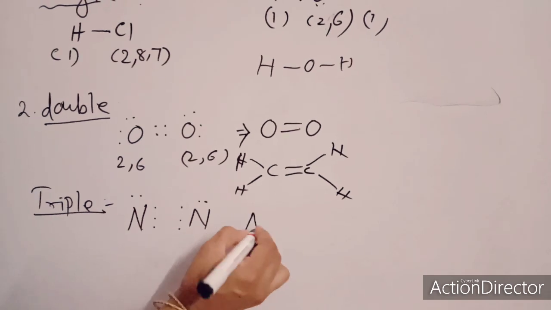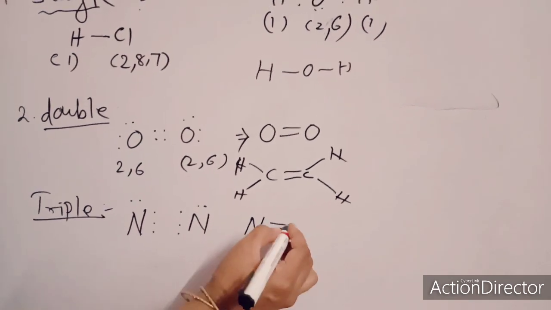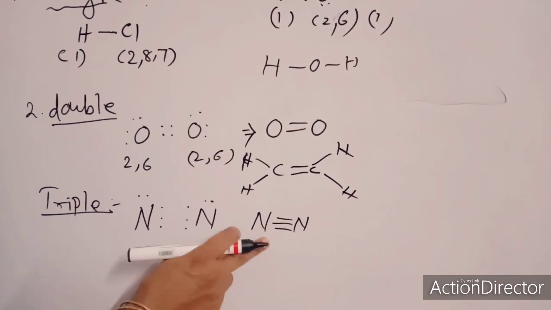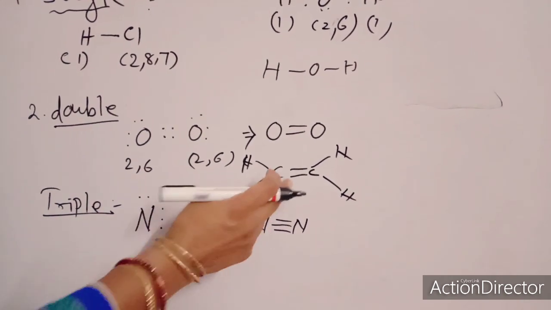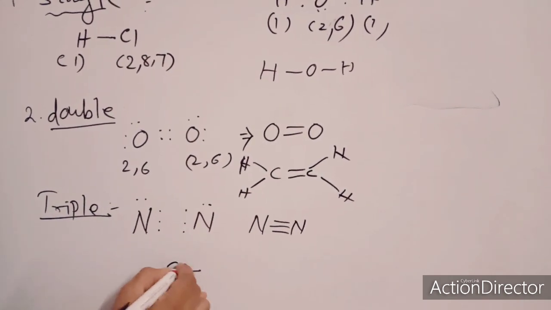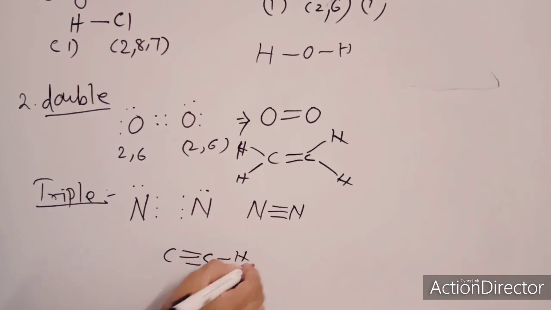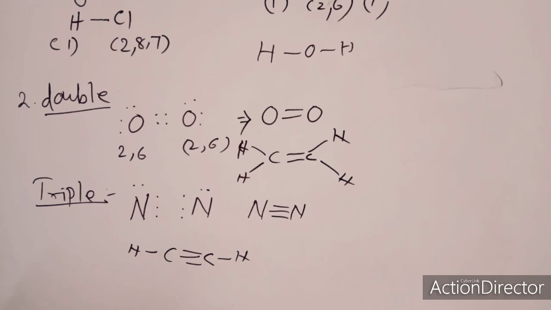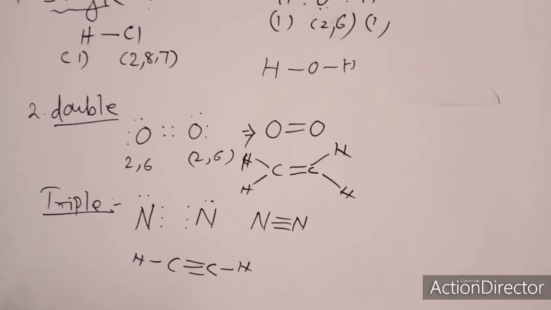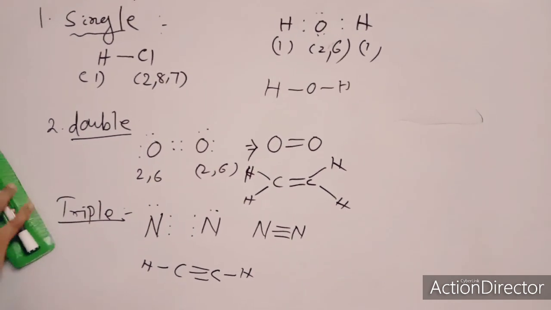Both are combining with each other with 3 shared pairs of electrons, a triple bond. With carbon you can also find an example, that is ethyne, a triple bond. So here are all the 3 types of bonds.